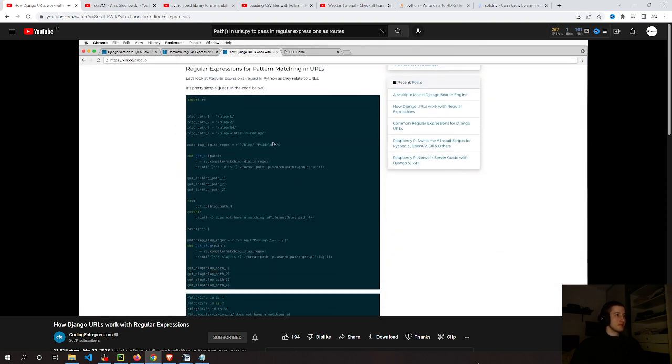Okay, so a regular expression is a string or a regular expression pattern that we compare against another string, or another Python string. And that's it. I mean, you can do all sorts of things with this. You can do replacement. You can do extraction, like actually grabbing things out of the string. And that's actually what the URL patterns do.